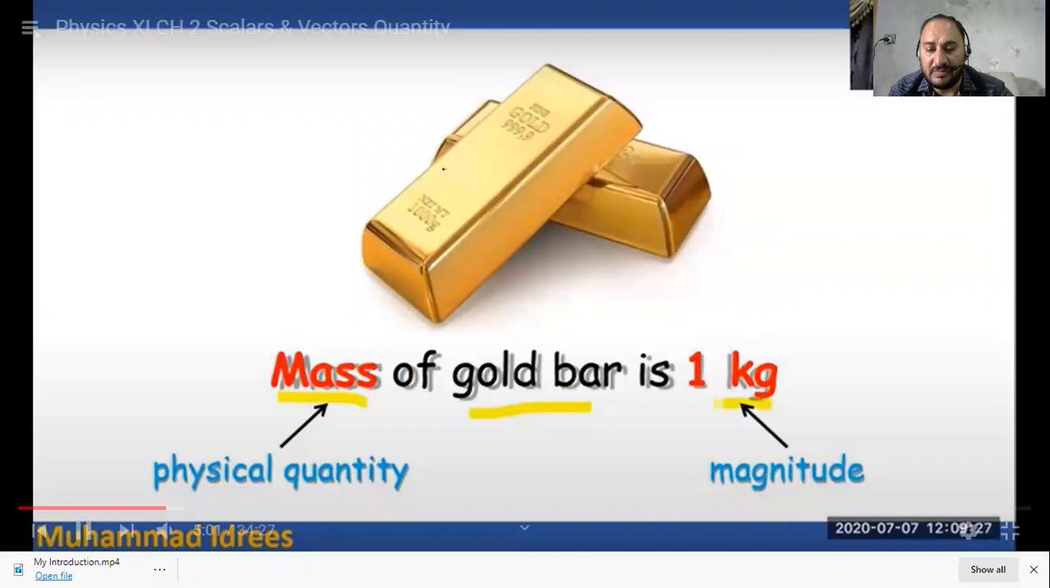Mass: you have a gold bar or any other object, and the teacher says, "Okay, measure the mass of this gold bar." So one is a number here and kilogram is a proper unit. And mass is a physical quantity. So a physical quantity of that type requires magnitude as well as a proper unit. This is called a scalar quantity, and it is a type of physical quantity.